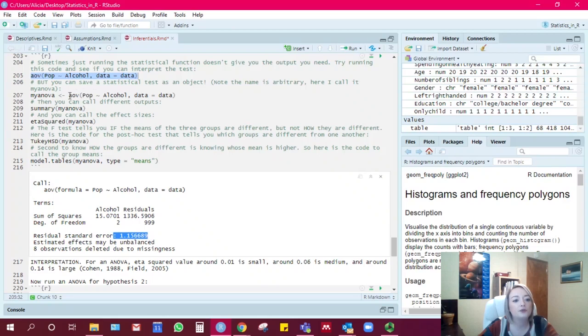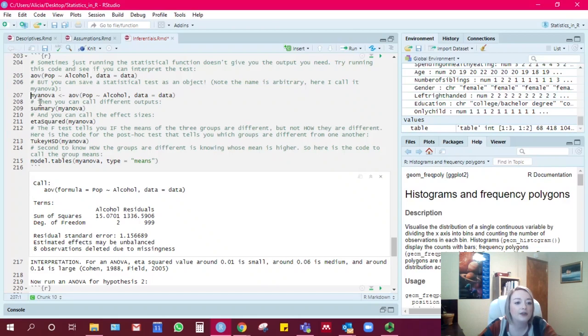So what you actually want to do is save the ANOVA as an object. You can call this object anything you want. I call it here my ANOVA. And then I use that ANOVA code and just save it as an object. Then you can call that object in these different summary functions.